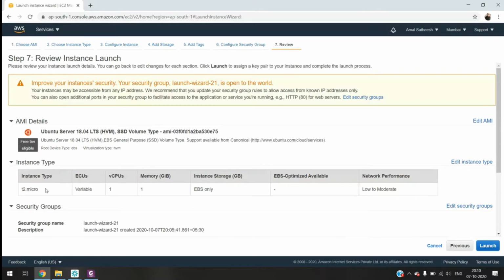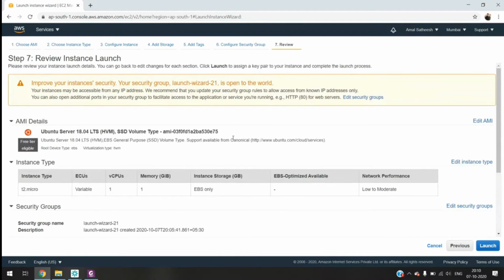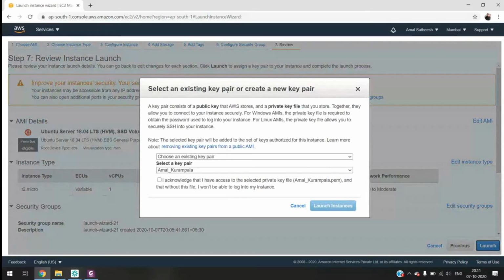We chose the hardware type T2 micro. And in the security group, we added SSH. Select an existing key pair or create a new key pair. I haven't explained that step yet, I'm going to that. Okay. So we chose the AMI, we chose the hardware type, and step number 3 we skipped. In step number 4 we chose the hard disk. Step number 5 is for tags. Step number 6 is for the security group. Now the final step, we have to choose an existing key pair or create a new key pair.